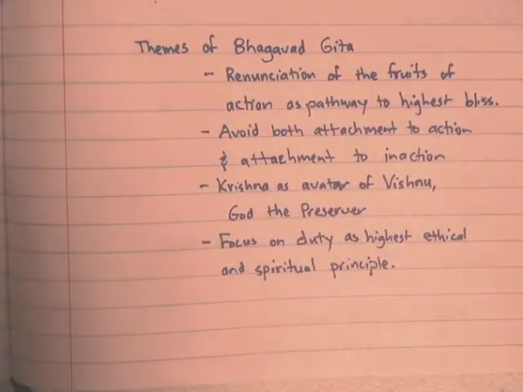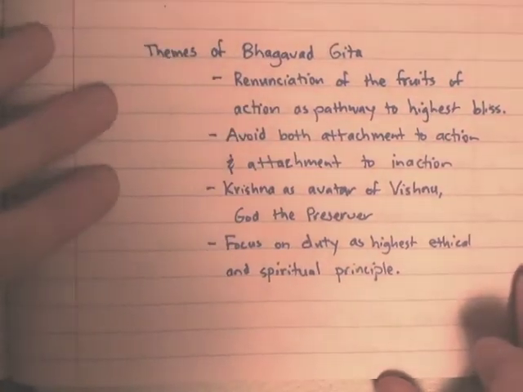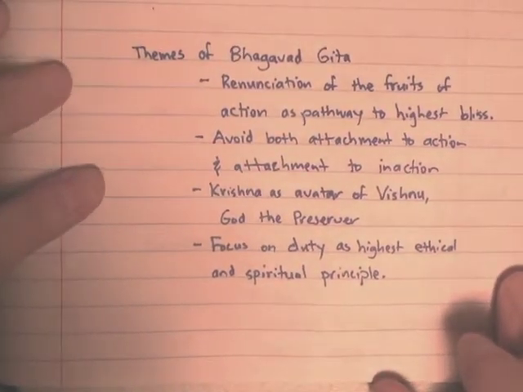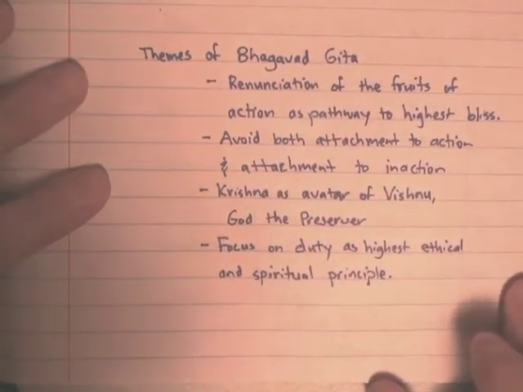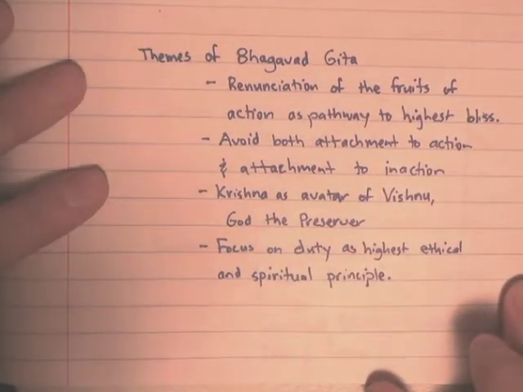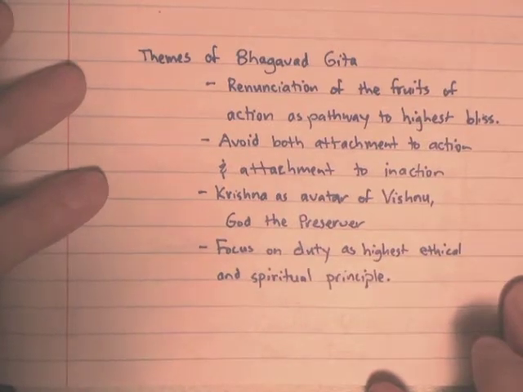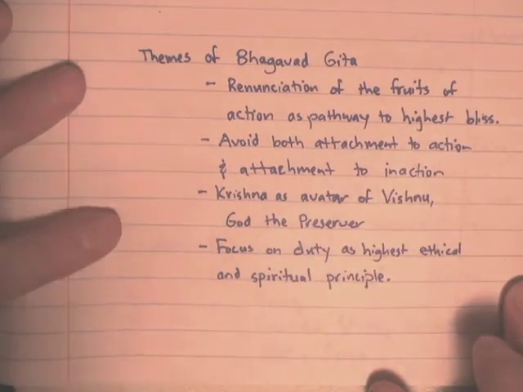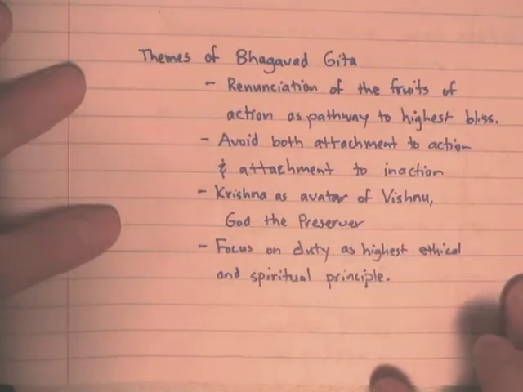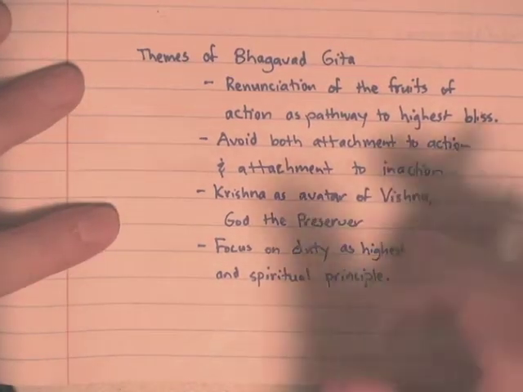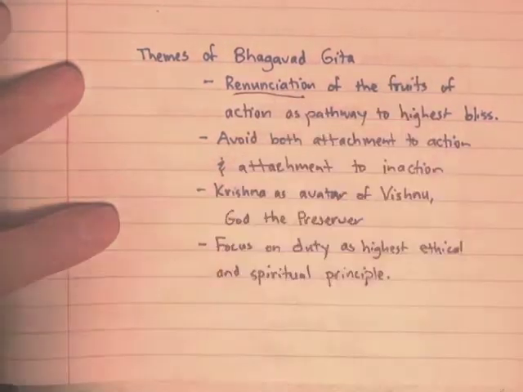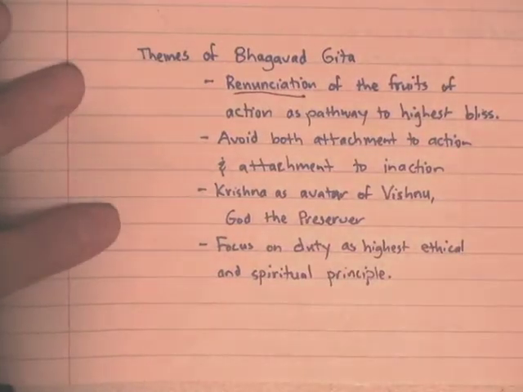Little does he know that his charioteer is actually the god Krishna. And Krishna gives him a series of pieces of advice that lead him to have the courage to fight the battle. And here's some of the advice that he gives to Arjuna. First of all, renunciation of the fruits of action. We should undertake our actions without regard for the consequences. And if we renounce the fruits of the action, we will be able to find bliss in life.